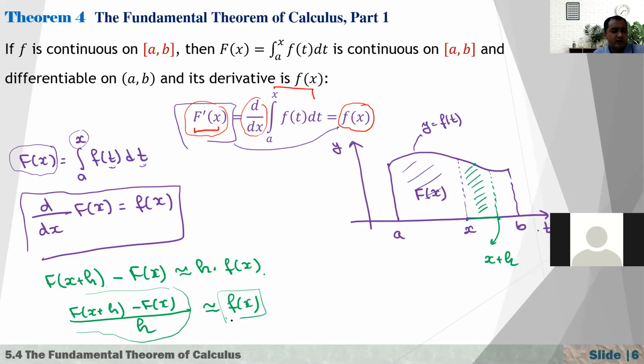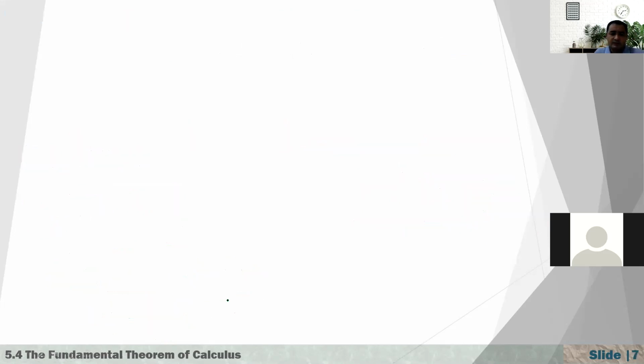On the other hand, if we continue proving this, we haven't yet used the average value of the function. So how are we going to use the average value of the function here? Now we are going to prove this. First, I'm going to prove that (F(x+h) - F(x))/h, when h goes to 0, is equal to f of x. All right, why is this so?